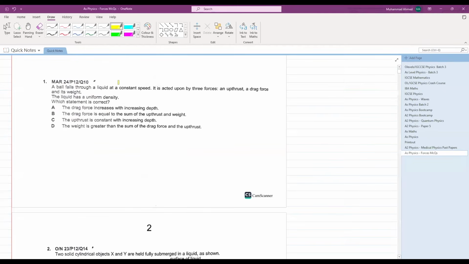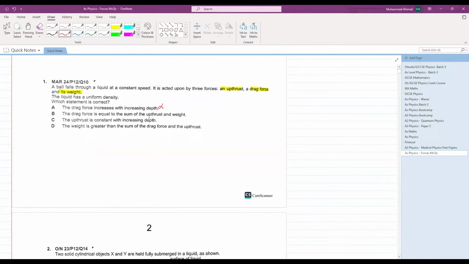Our first MCQ is this: a ball falls through a liquid at constant speed. It is acted upon by three forces: an upthrust, a drag force, and its weight. The liquid has uniform density. Which statement is correct? The drag force increases with increasing depth?